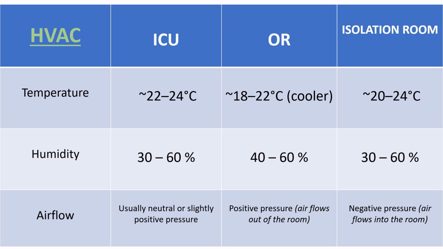Now for the humidity, in the ICU, we have 30 to 60%. In the OR, about 40 to 60%. While in isolation rooms, we have 30 to 60%. Now, for the airflow in the ICU, usually it's neutral or slightly positive pressure, while the OR is positive pressure, so the air flows out of the room. While in the isolation room, it is negative pressure, where the air flows into the room.